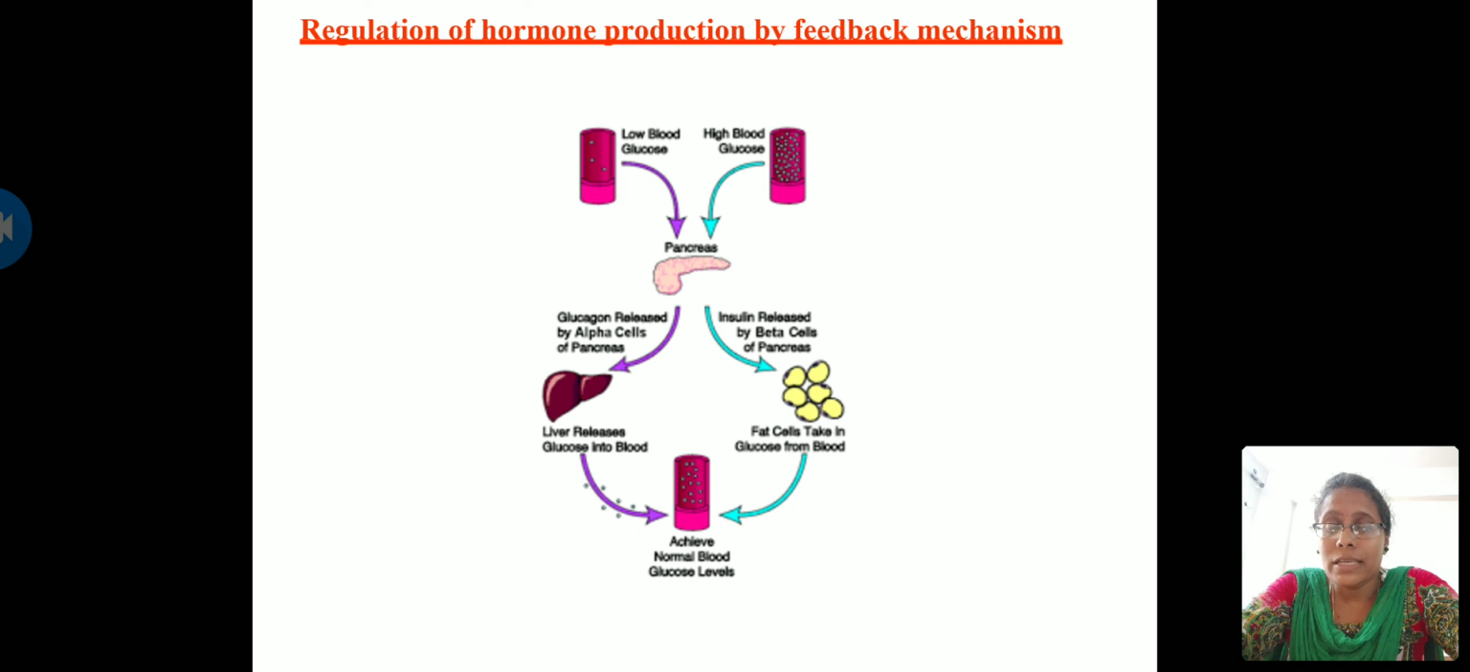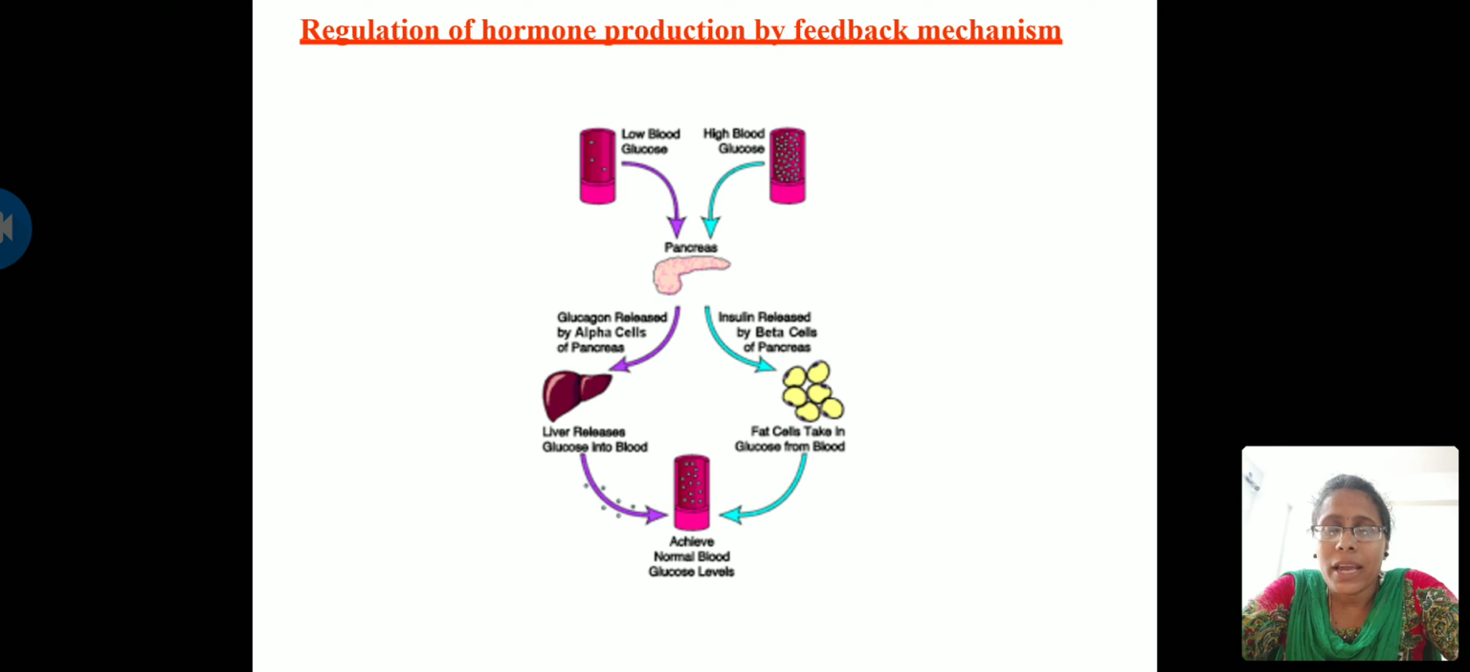So our human body is designed in such a way that it has an inbuilt mechanism that is called feedback mechanism. I'll tell you what this feedback mechanism is. In this figure you can see low blood glucose, high blood glucose. From this figure you can say that they are talking about insulin and glucagon. Insulin and glucagon are secreted by which gland? It is secreted by the pancreas. Here you can see the blue arrow. It is showing you the high blood glucose.